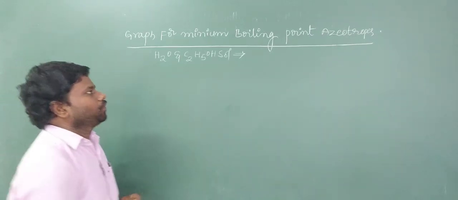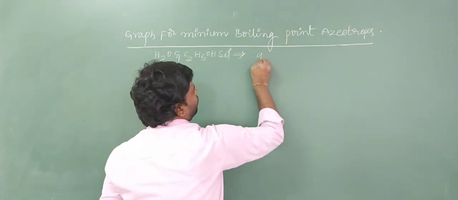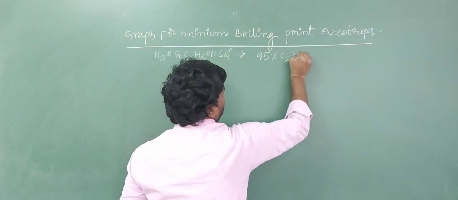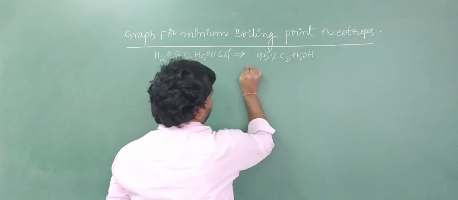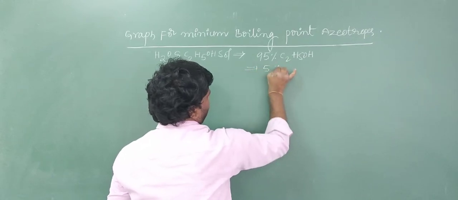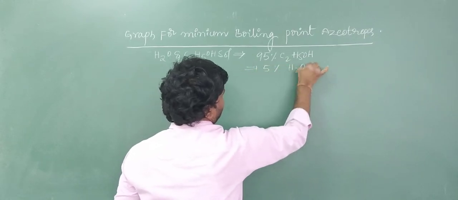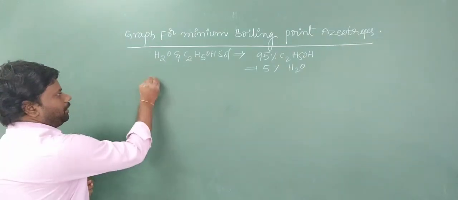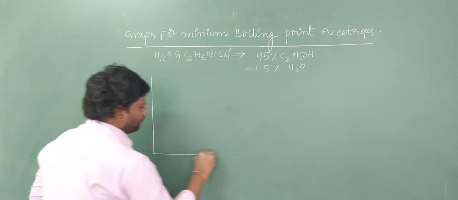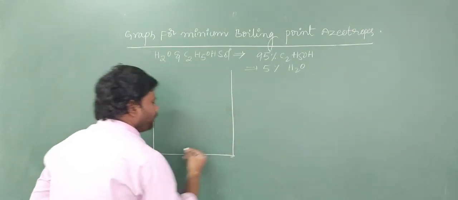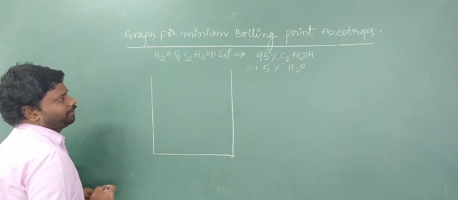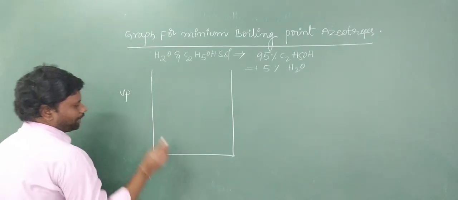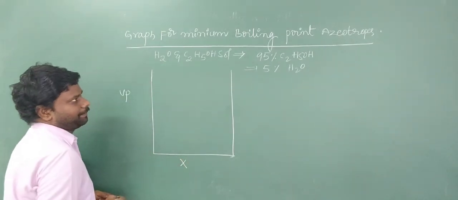In ethyl alcohol solutions, ethyl alcohol is 95% and the remaining 5% is water. Look here. Now the graph is drawn between vapor pressure and mole fraction of the components. Vapor pressure is taken on the y-axis, mole fraction is taken on the x-axis.